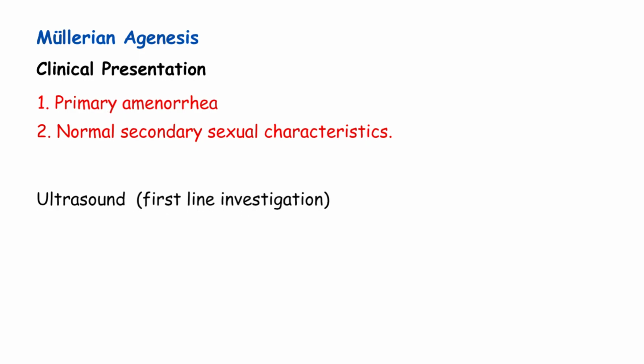Ultrasound is often the first imaging test. You'll see two normal ovaries on the scan, but no uterus. The uterus is simply absent. This is shocking for patients and families when they first hear it. How do we manage these patients?